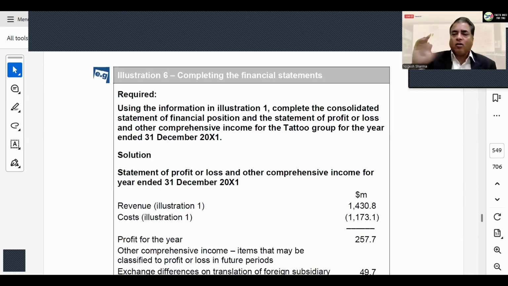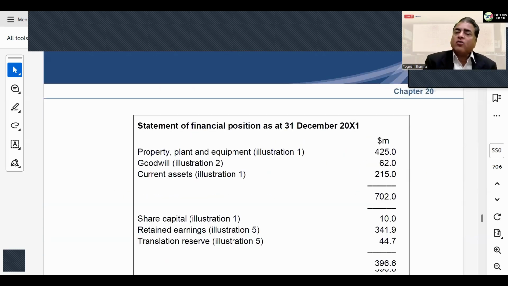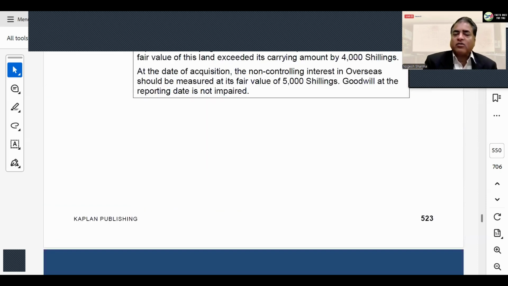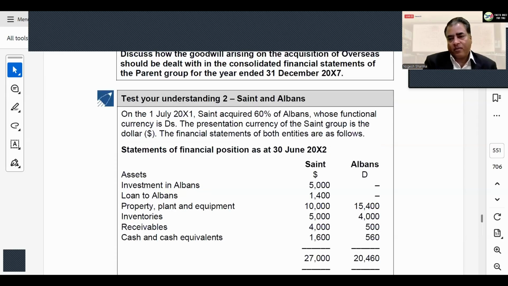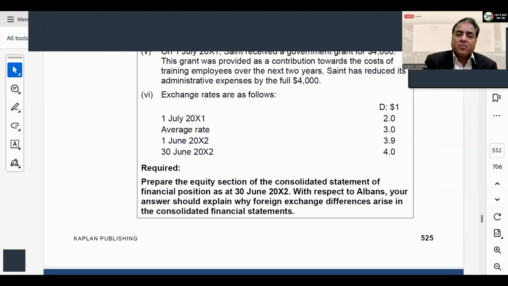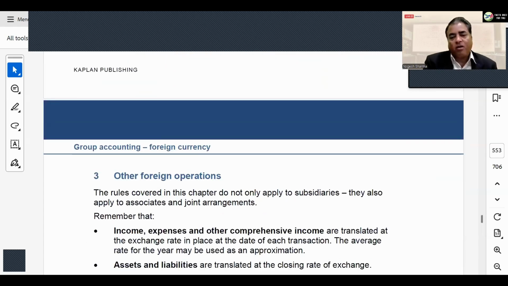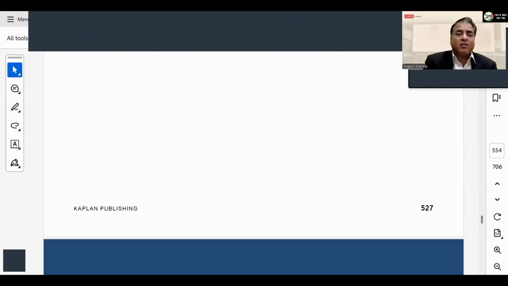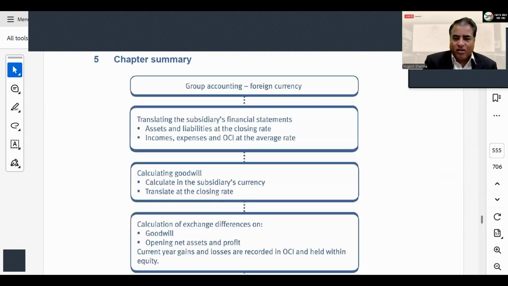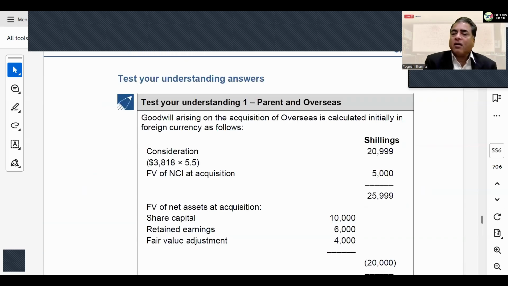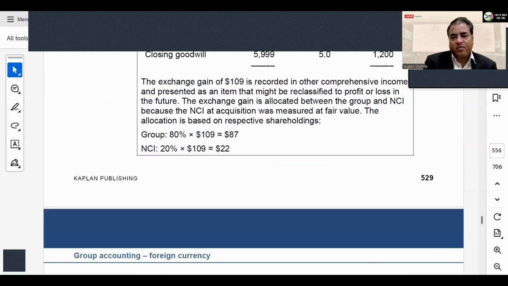Simply divide all the transactions into two parts: monetary and non-monetary. Monetary is what you are going to receive or pay, that is, which you are going to settle in future. And non-monetary are all others. You can say non-current assets, a machine you bought, maybe you bought some car, you have some furniture. So any non-current asset and all these kind of items will go into foreign currency non-monetary items.